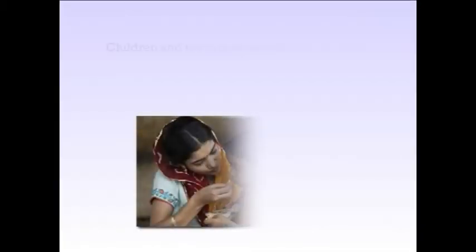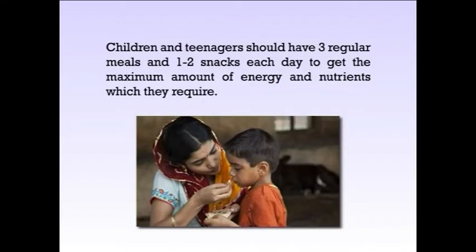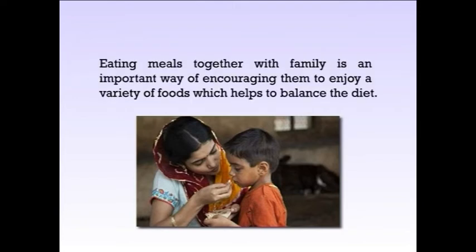Before we look at what a child should be eating, let us focus on meal times and eating habits. Children and teenagers should have 3 regular meals and 1 to 2 snacks each day to get the maximum amount of energy and nutrients which they require. Eating meals together with families is an important way of encouraging them to enjoy a variety of foods which help to balance the diet. Breakfast is the most important meal of the day as it helps stabilize blood sugar levels.